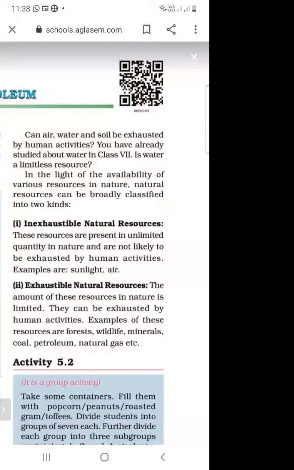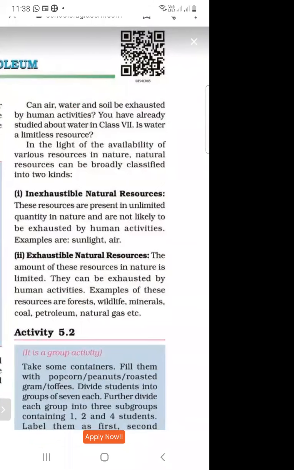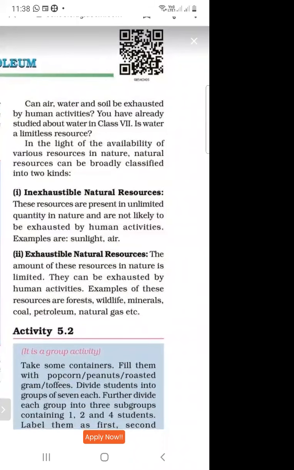These are present in unlimited quantity and are not likely to be exhausted by human beings. If human beings use sunlight, it cannot be exhausted. So these are called inexhaustible natural resources.